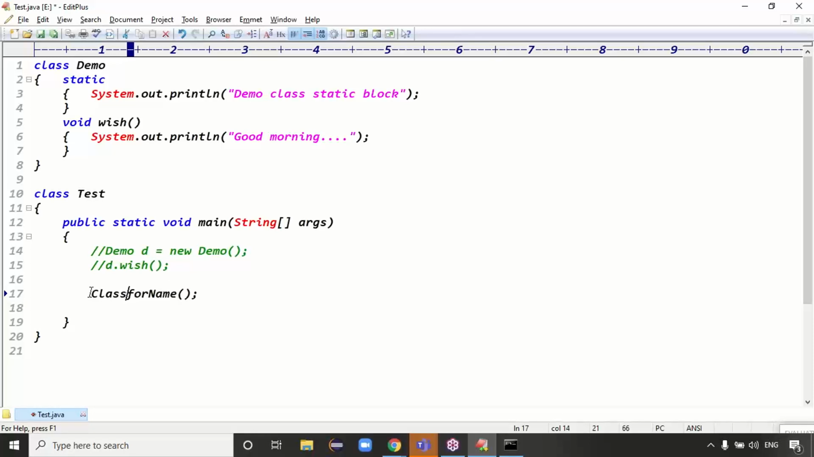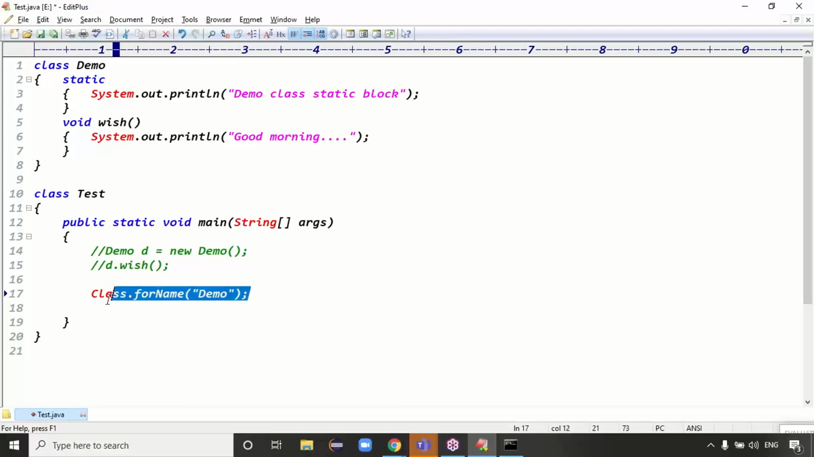How can we call a static method? Using the class name. The class name itself is called Class. Then we have Class dot forName method, right? Exactly. Class.forName. I want to load which class here? Give that class name, Demo class. That's all, guys. I'm just loading the class.